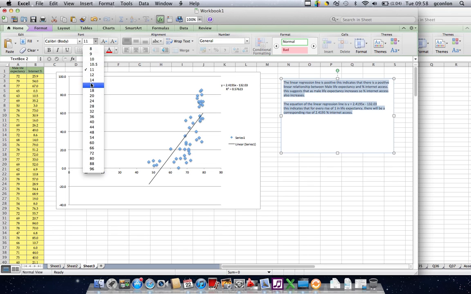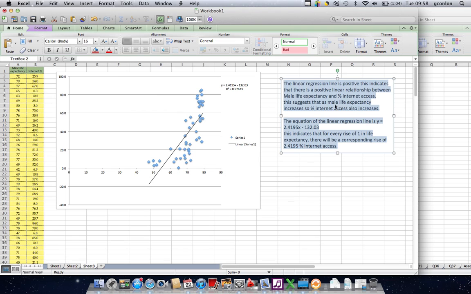Let's just make this a little bigger so you can see it a little bit easier. The linear regression line is positive. It indicates there's a positive linear relationship between male life expectancy and the percentage internet access. This suggests that as male life expectancy increases, so the percentage also increases. Come on, you can read the rest of it. Okay, so let's get those lines in. So now we're going to talk about the fit of the data. Now there's 3 things we can do with the fit of the data. Number 1 is just look with our eye, and that's what we're going to do in the next video.